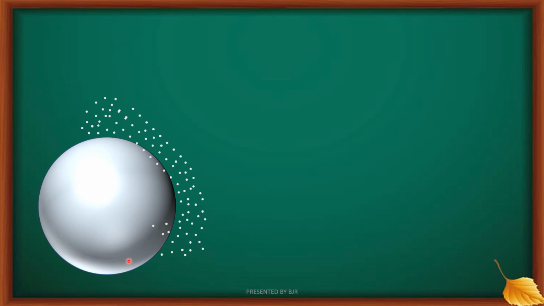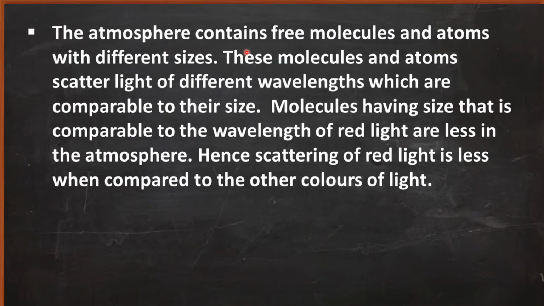So this is the earth, and here is the atmosphere around the earth. The atmosphere contains free molecules and atoms with different sizes. These molecules and atoms scatter light of different wavelengths which are comparable to their size. So, molecules having size that is comparable to the wavelength of red light are less in the atmosphere. Hence, scattering of red light is less when compared to the other colors of light.